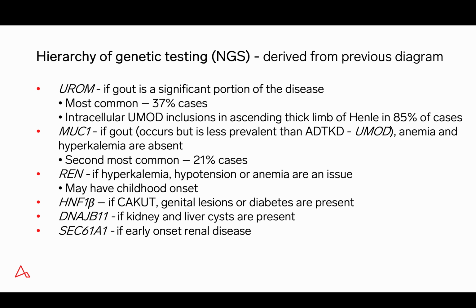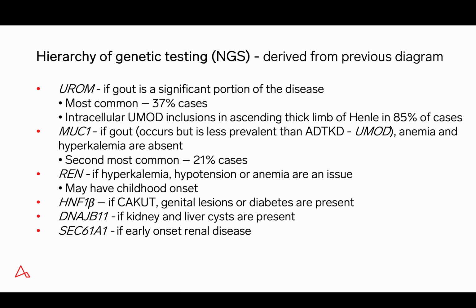Now, gout does occur in mucin-1 mutations. However, it's somewhat less prevalent than in UMOD mutations. Renin mutations should be considered if hyperkalemia, hypotension, or anemia are an issue, and childhood onset may occur because the hypotension may lead to acute tubular injury at an early age.